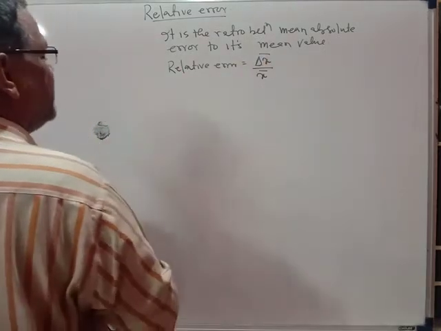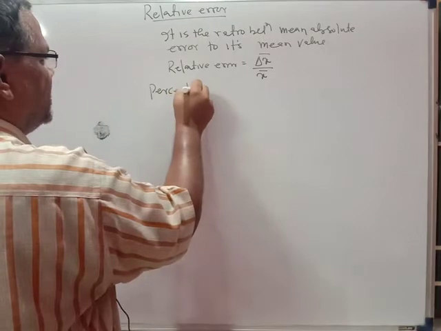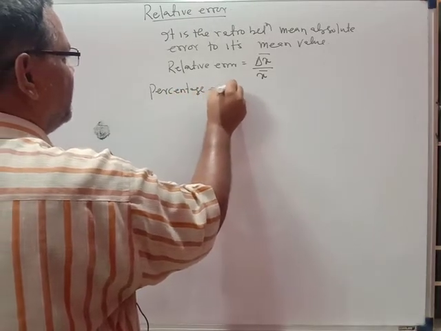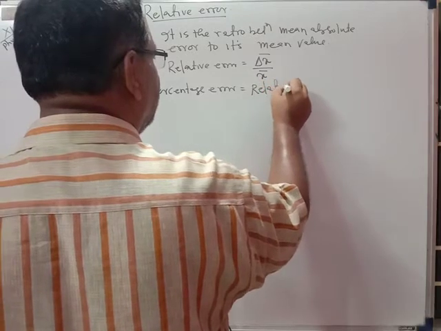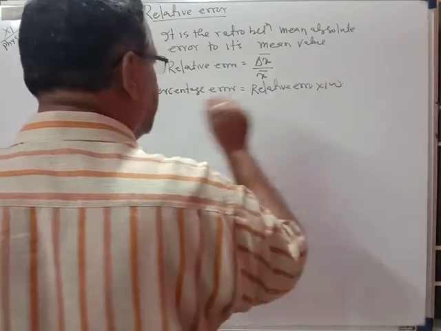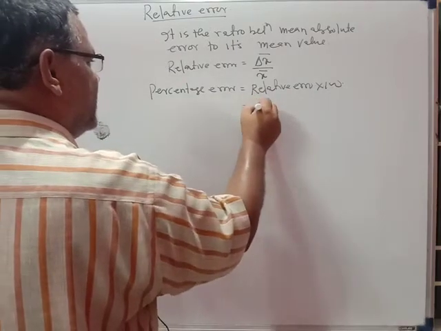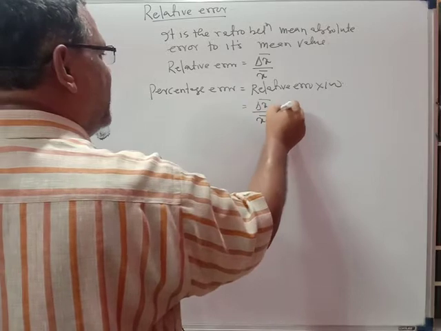Similarly, if you talk about the percentage error, it is equal to relative error multiplied with 100. That is equal to delta x bar upon x bar into 100, that is the percentage error.